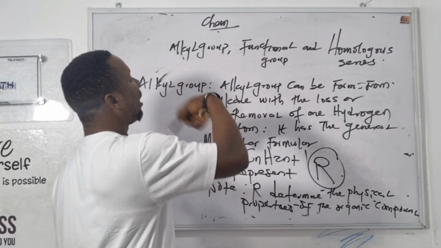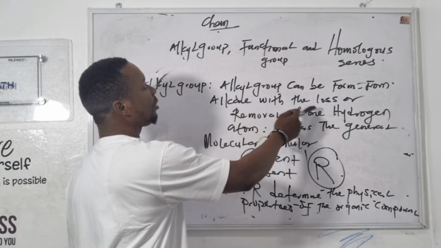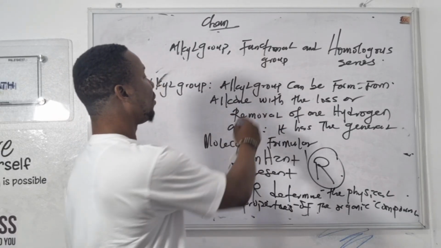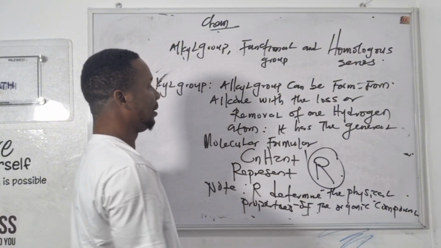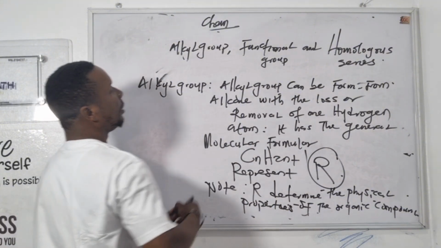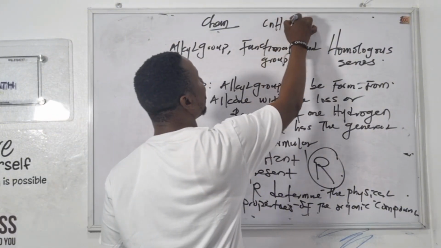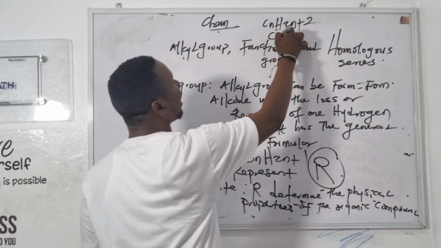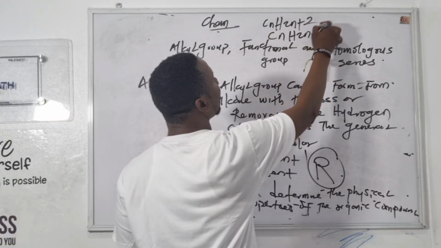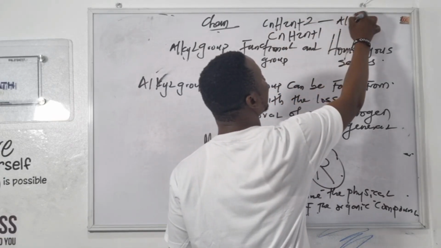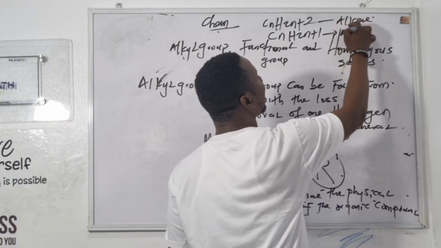Alkyl groups are formed from the loss of one hydrogen atom from alkanes. So alkanes have the formula CnH2n+2. Alkyls have the formula CnH2n+1. This is the alkane and this is the alkyl group.